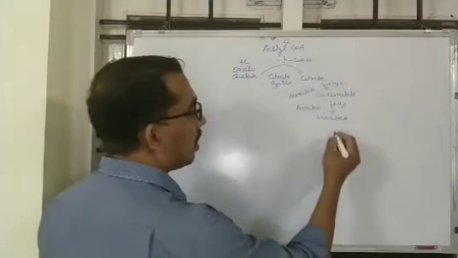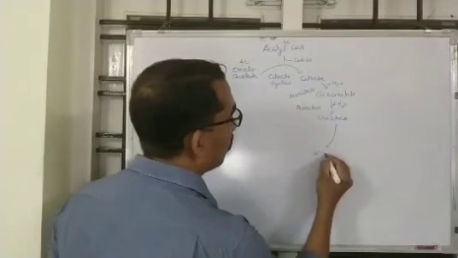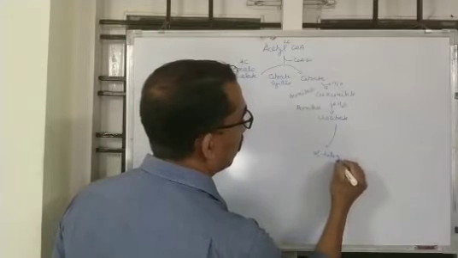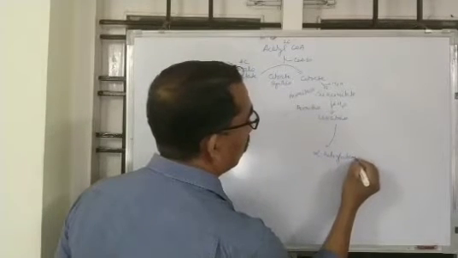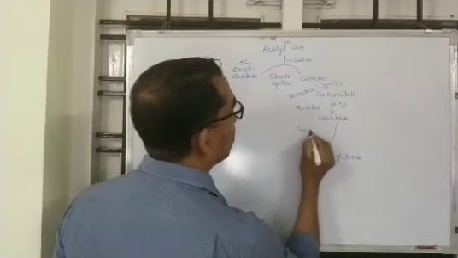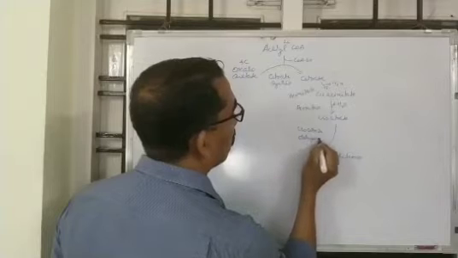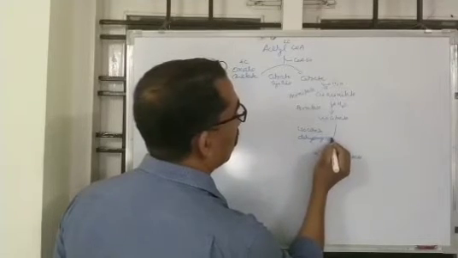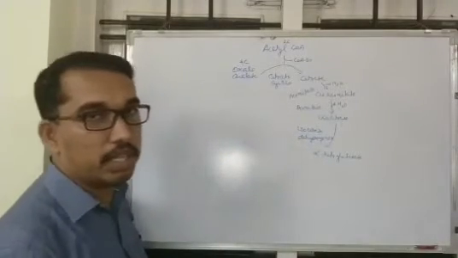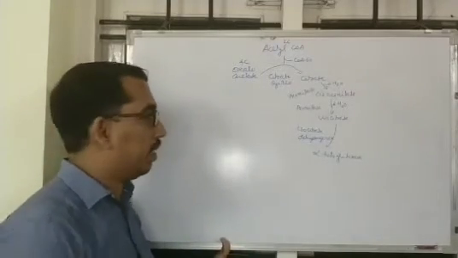Then isocitrate is converted into alpha ketoglutarate by the enzyme isocitrate dehydrogenase. Here also an intermediate forms, which is oxalosuccinate.